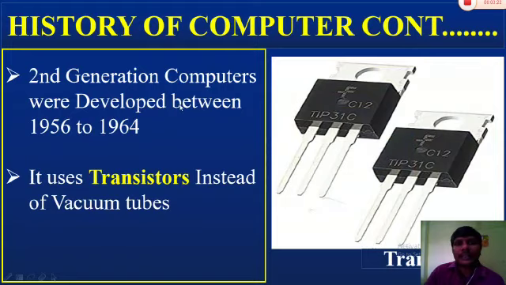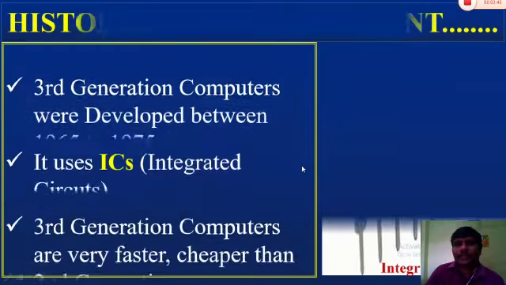In the second generation, the computers were developed between 1956 and 1964. These computers were made with transistors instead of vacuum tubes. By using transistors, the system performance is better, and it also occupies less space and consumes less power.